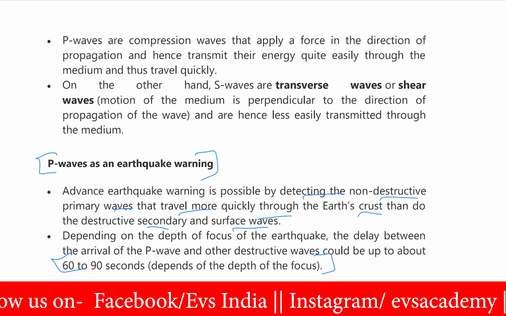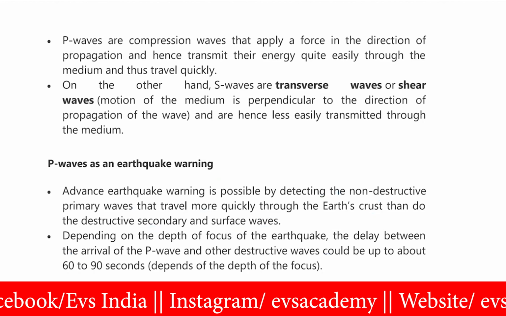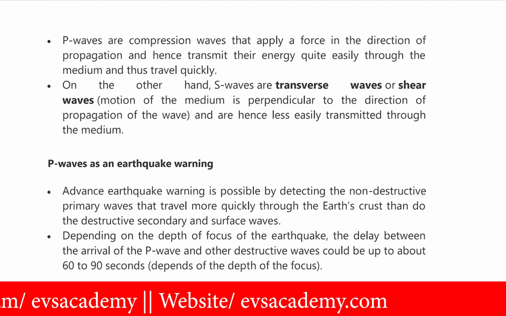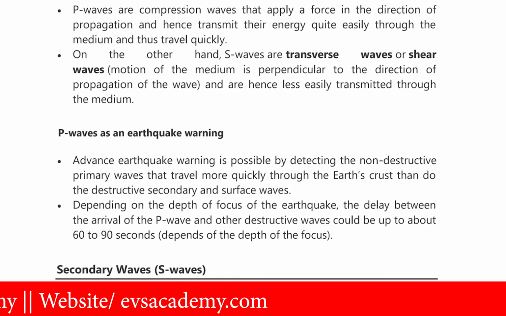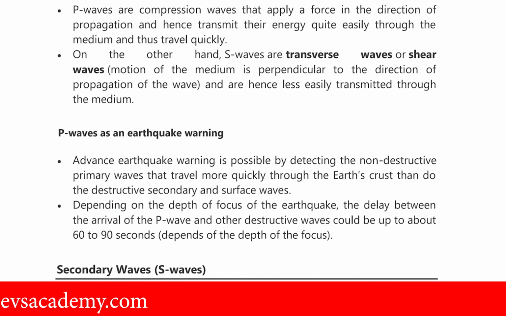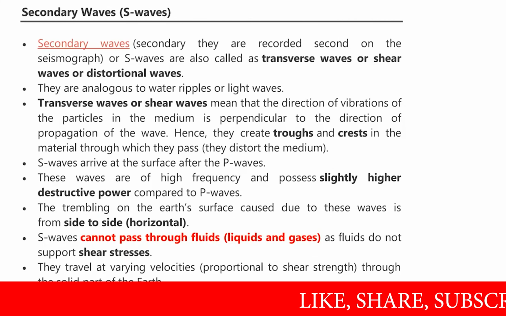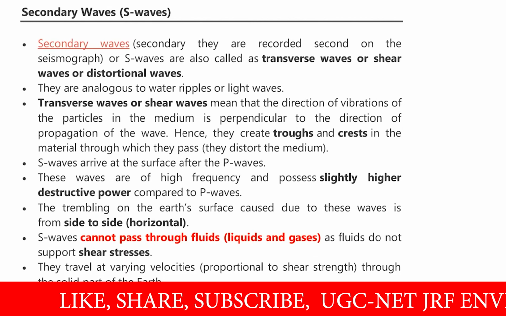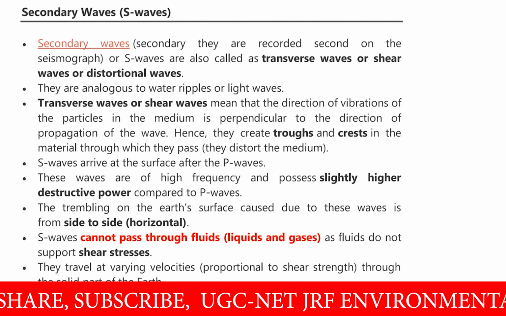Now, secondary waves. This is the detail about the secondary waves. They are recorded second on the seismograph, or their arrival time is second after the primary waves. S waves are also called transverse waves, shear waves, or distortional waves. They are analogous to water ripples or light waves, as I have told you.